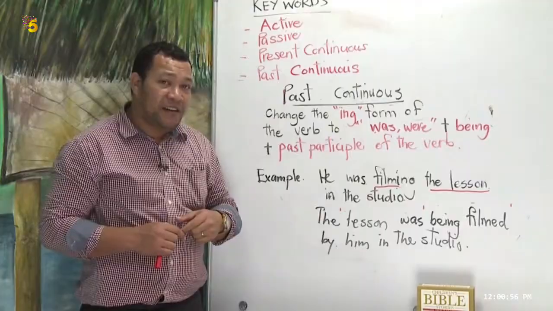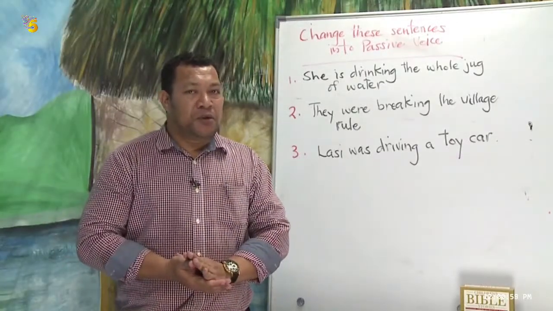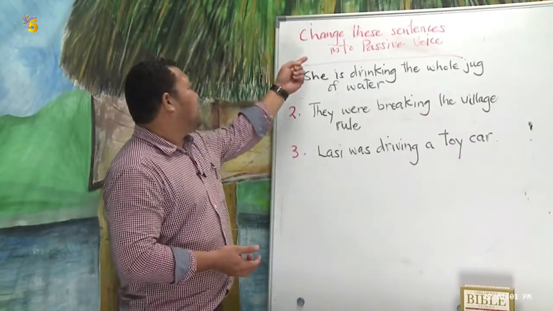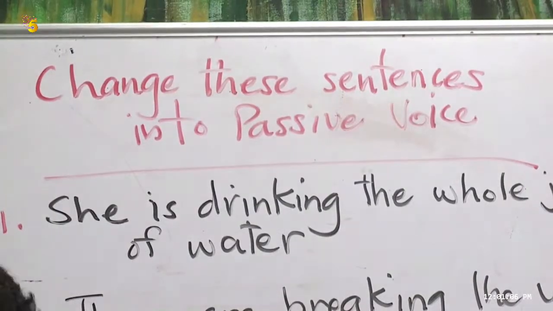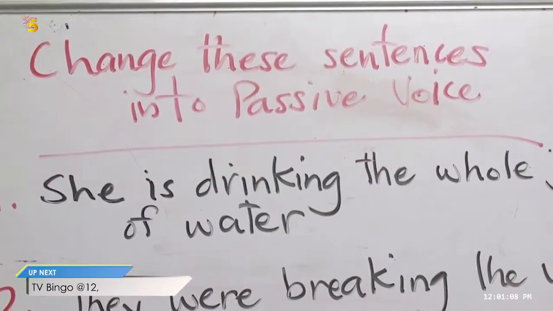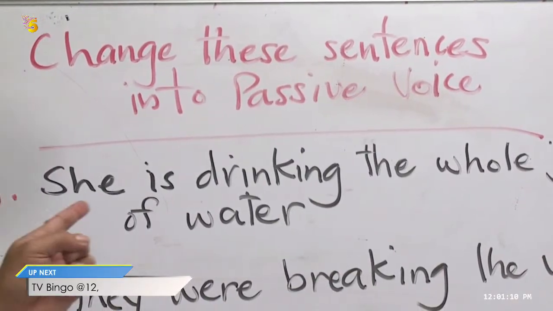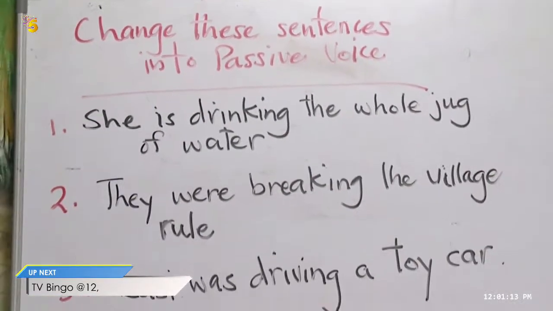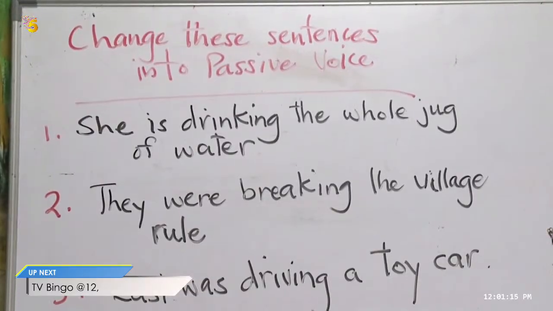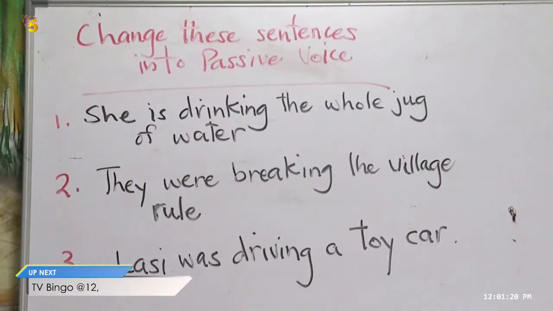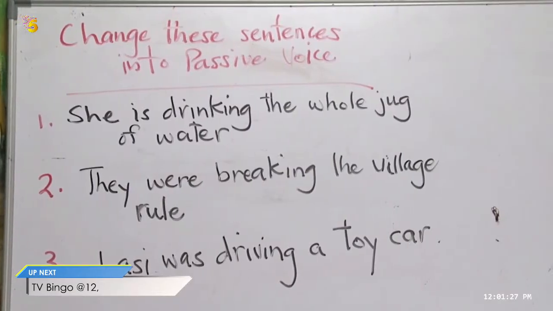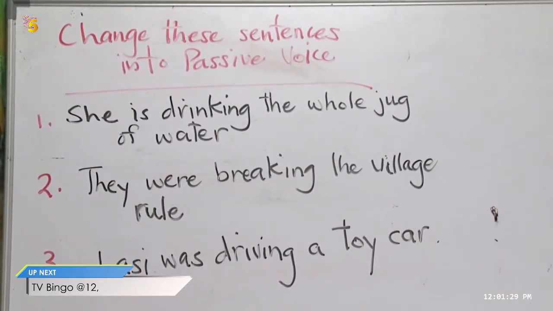Is that clear? So our first activity for this morning is change these sentences into passive voice. The first one is, she is drinking the whole jug of water. The second one, they were breaking the village rule. And the third one, Lassie was driving a toy car. She is drinking the whole jug of water. They were breaking the village rule. Lassie was driving a toy car.